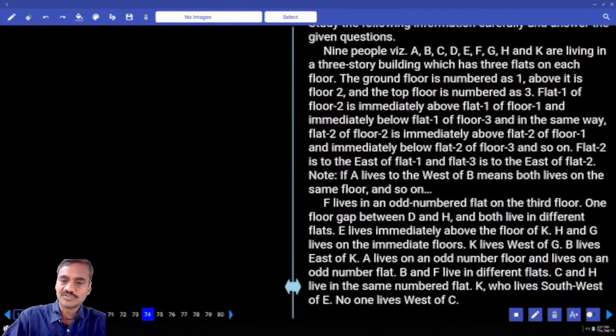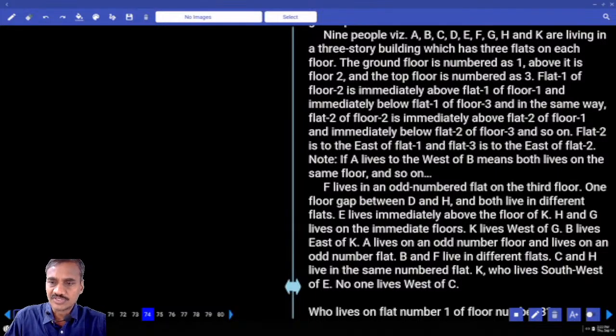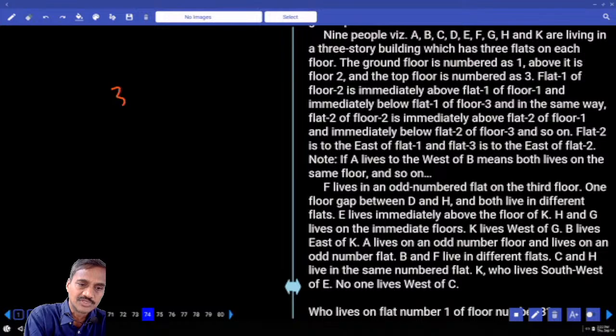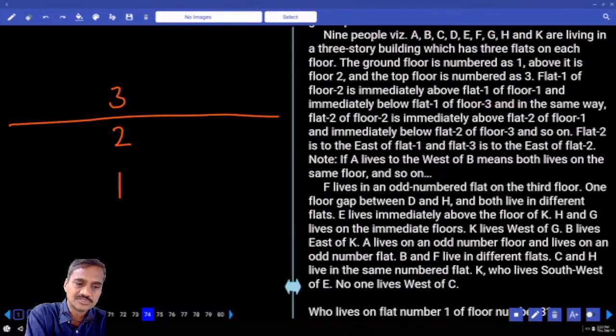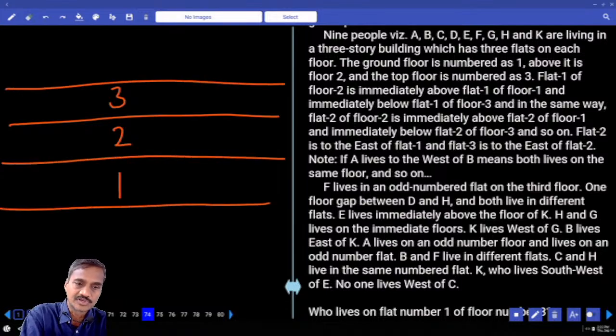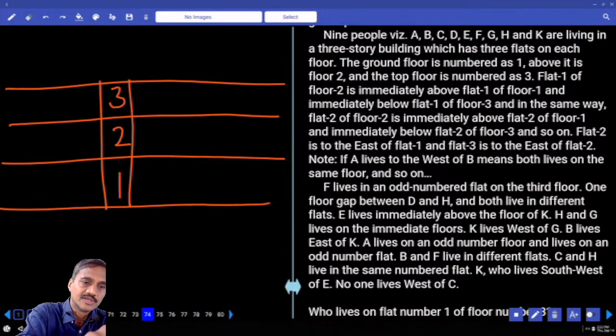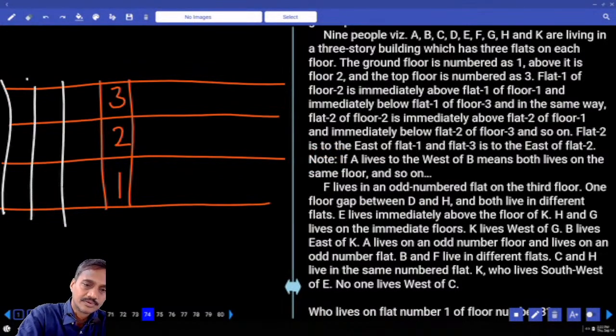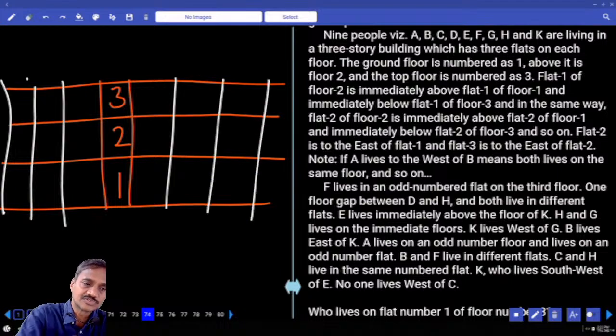Now in this 74, there are some 9 people living in a 3-story building. Now 3 floors are there, 3, 2 and 1, and there are 9 persons staying in these 3 different floors, and each floor consists of 3 flats. Each floor is having how many flats? 3 flats. Now here again, flat 1 is to the west of flat 2, flat 2 is to the west of flat 3, and so on.